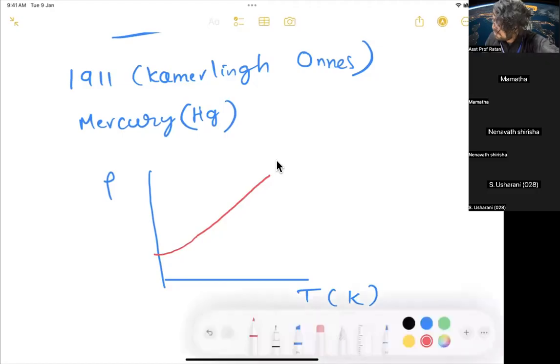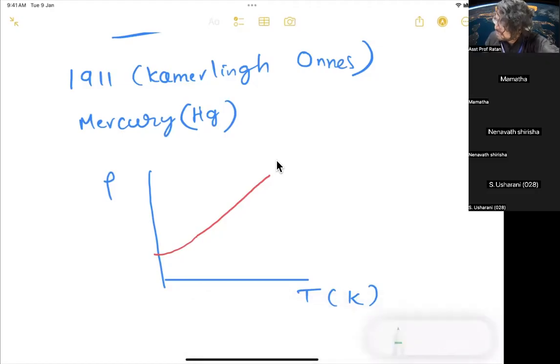But what happened in 1911 is that when you come very near to a few Kelvin, there is a sudden drop in resistance. This is called superconductivity. When you decrease the temperature to less than 10 Kelvin, they saw that the resistivity is completely zero.